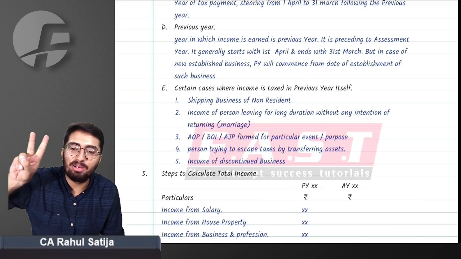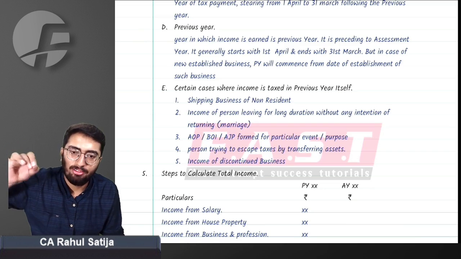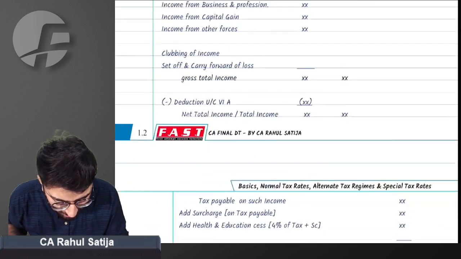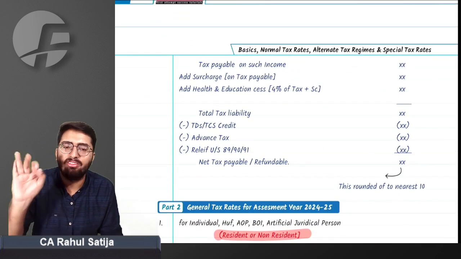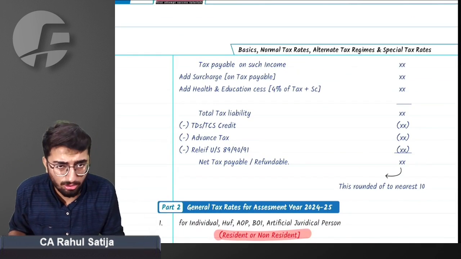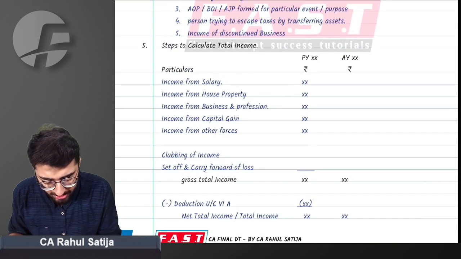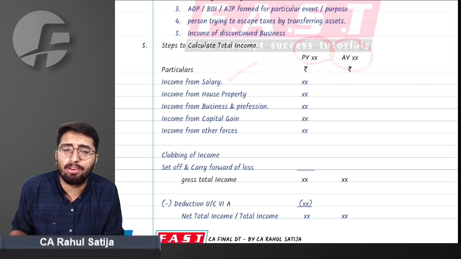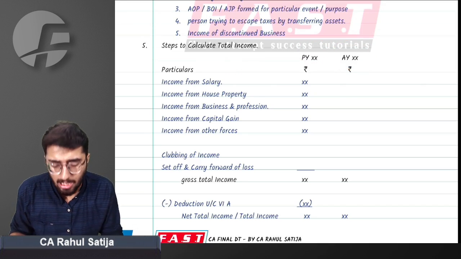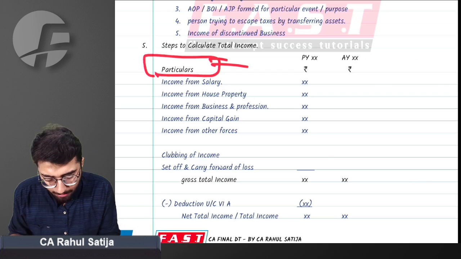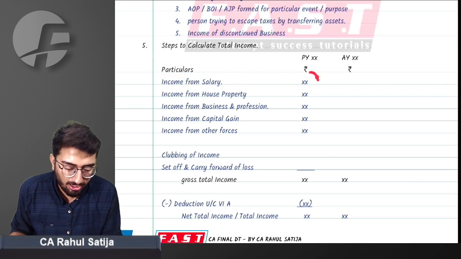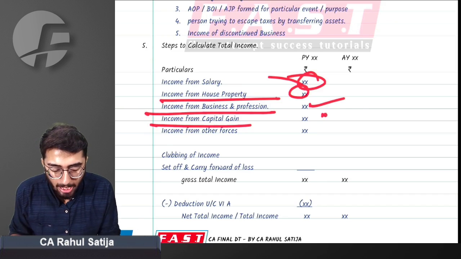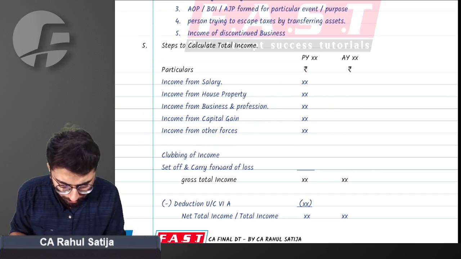There are two more important concepts I need to tell you. First of all, we need to understand how to calculate total income. This is the standard format. You have to use this format everywhere you are solving total income. First, you write the previous year for which you are calculating, and beside that, the assessment year. Particulars are not necessary, but then: income from salary, if any, income from house property, income from business or profession, income from capital gain, income from other sources.